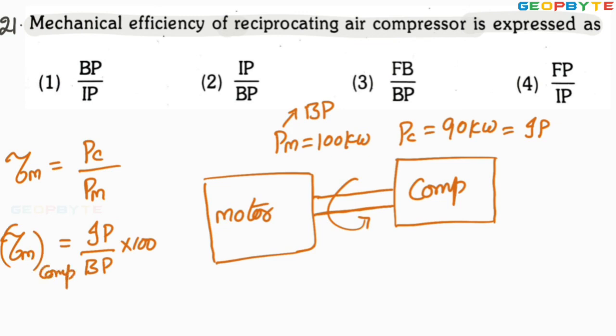For the heat engine it is different. For the heat engine like a petrol engine, the ratio between the brake power and indicated power is called mechanical efficiency of the heat engine. But this is a power consuming device. For a power consuming device like an air compressor, the ratio between the indicated power and brake power is called mechanical efficiency. Look at option 2. Option 2 is absolutely correct. I hope you got my point.